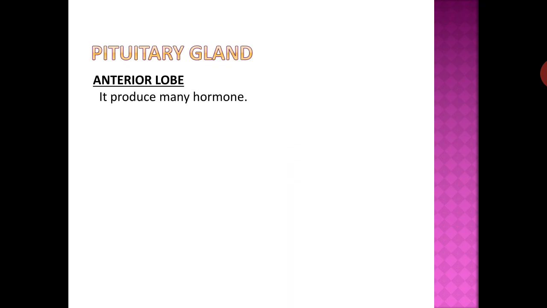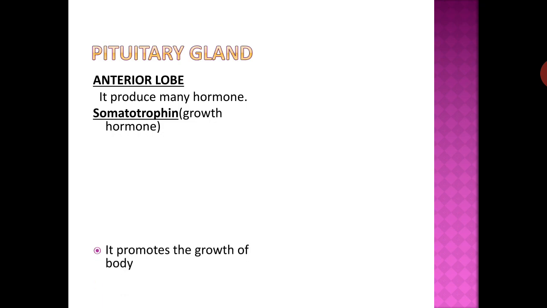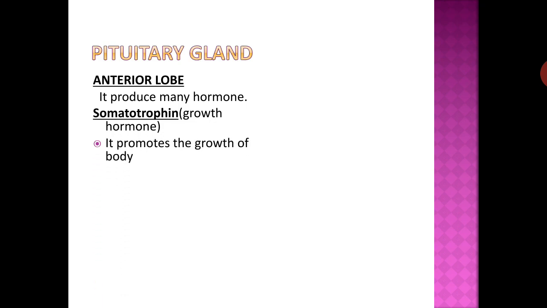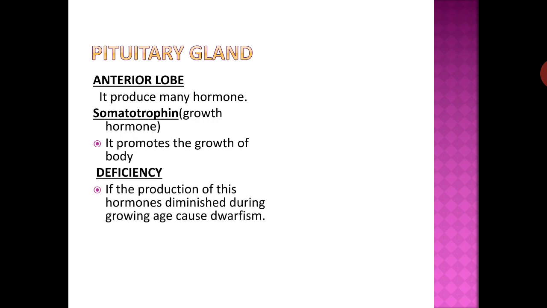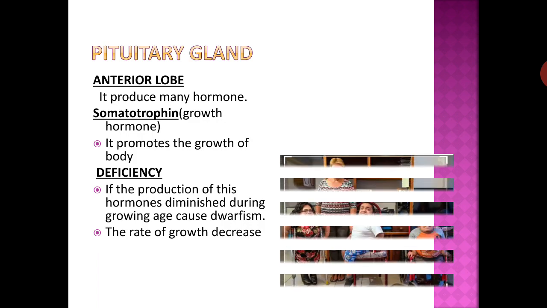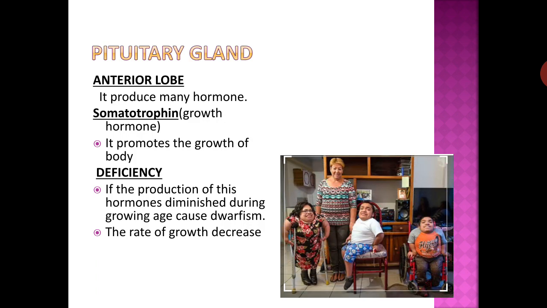Anterior lobe: it produces many hormones. Somatotropin, which is called growth hormone, promotes the growth of the body. Deficiency: if the production of this hormone diminishes or decreases during growing age, it causes dwarfism. The rate of growth decreases, and these are the dwarf people, because in growing age the production of somatotropin or growth hormone diminishes.